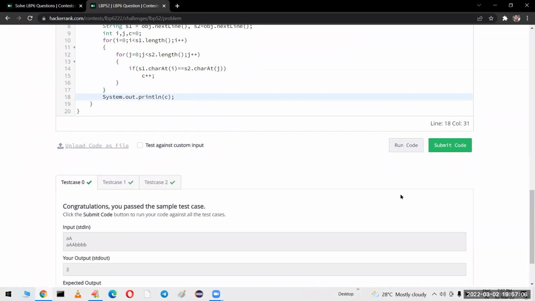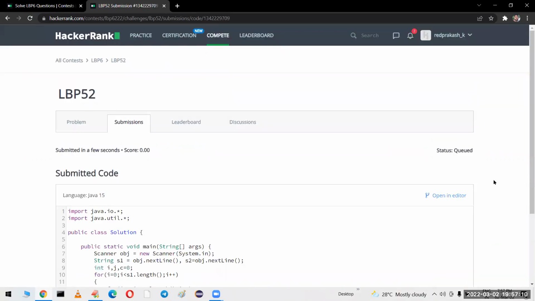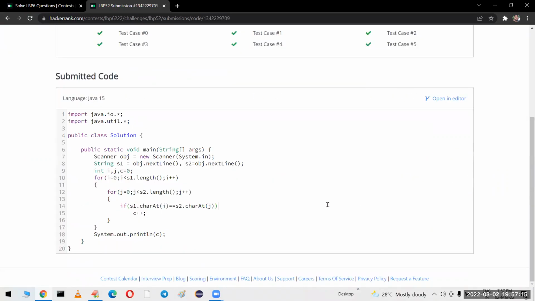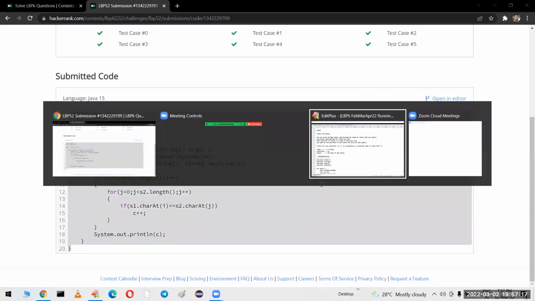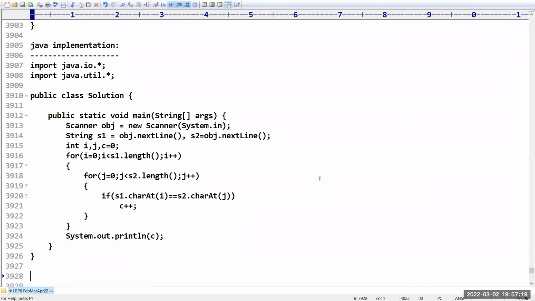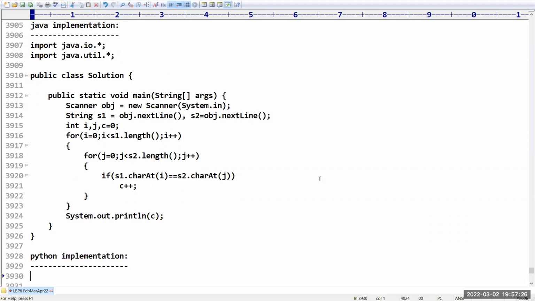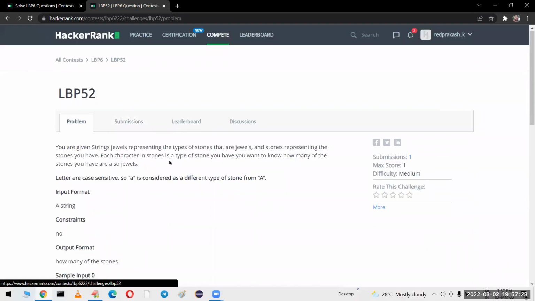You can see all the test cases are passed, so submit the code for final approval. Yes, the remaining test cases also passed successfully. So this is the Java implementation that we have. Let me go for the Python implementation and let us see how you can solve this problem in Python.